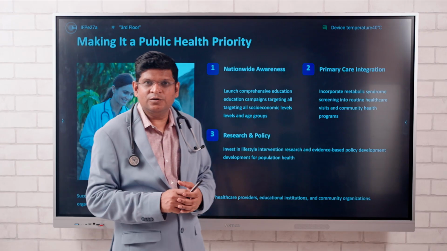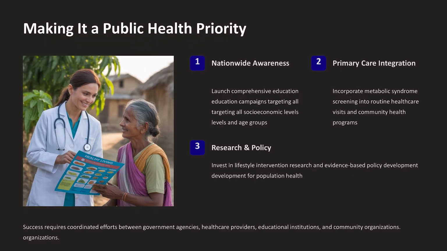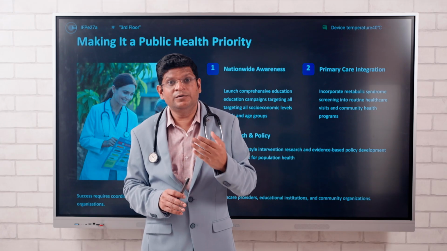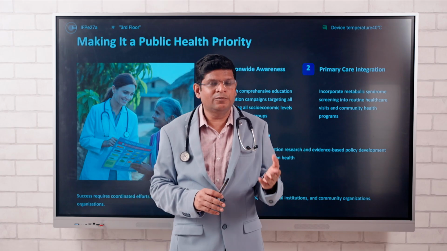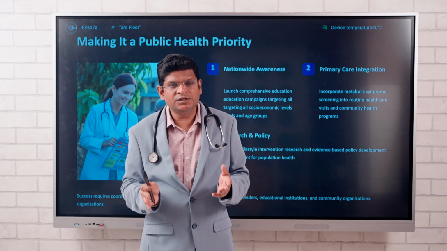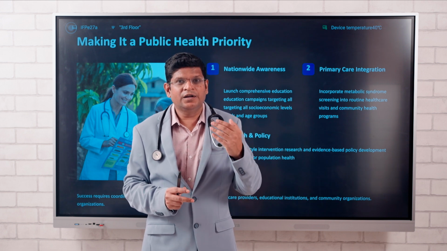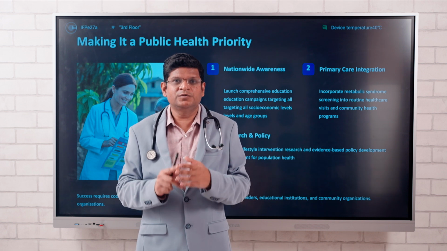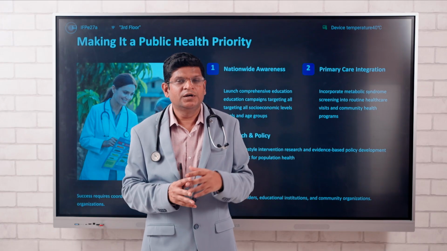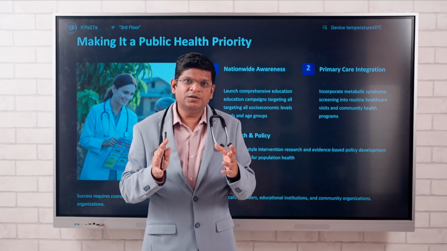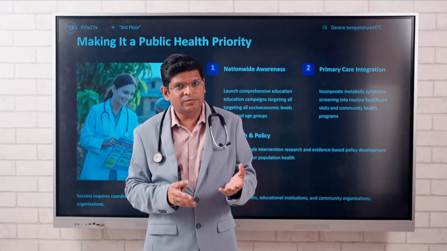It should be a national movement to prevent metabolic syndrome and its complications, because medical science has reduced the incidence of infectious diseases like cholera, typhoid, malaria, but the incidence of non-communicable diseases is increasing day by day because of nutritional illiteracy. People may have become literate, but nutritional illiteracy is increasing day by day.